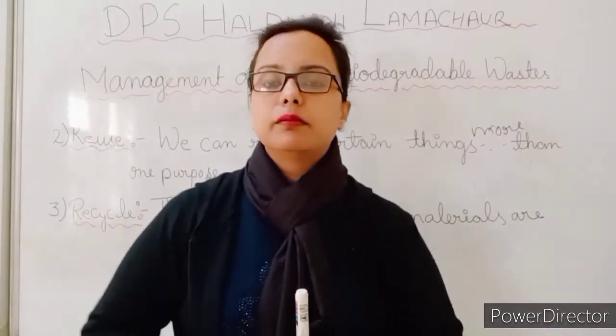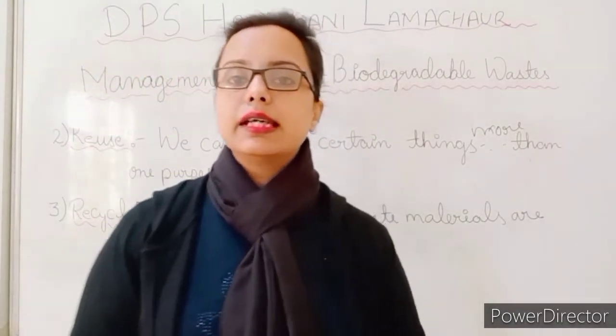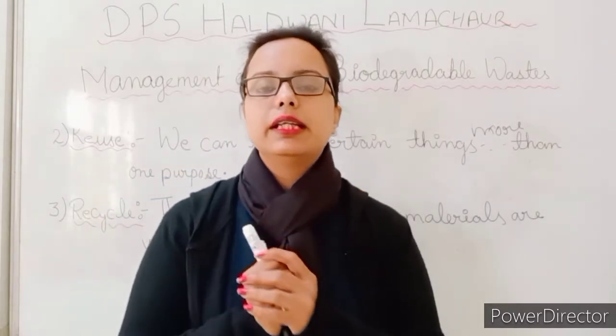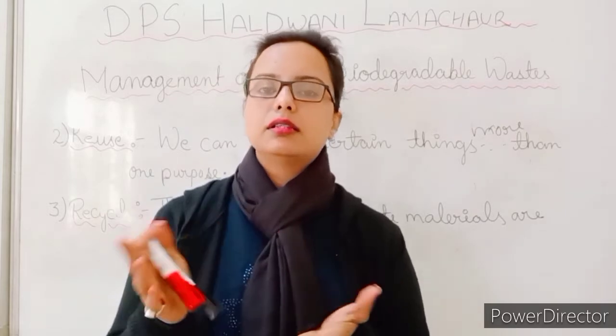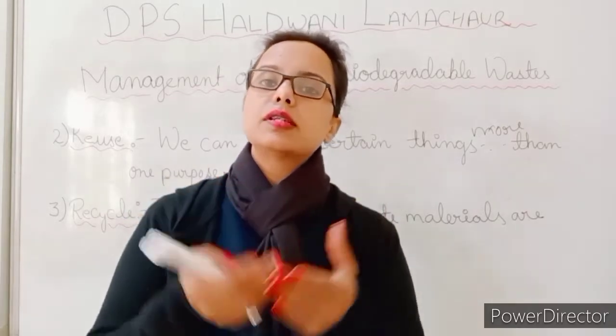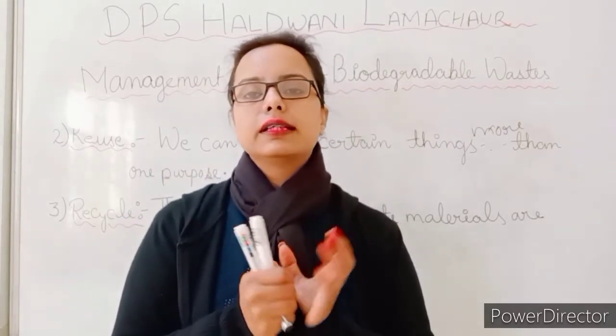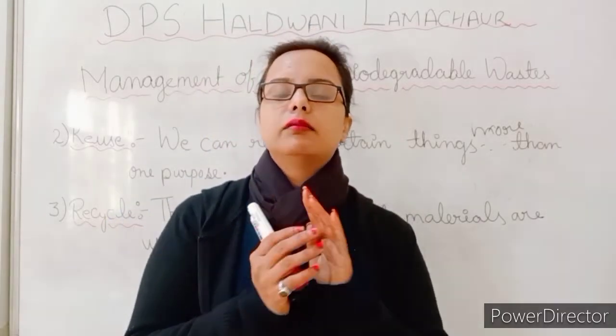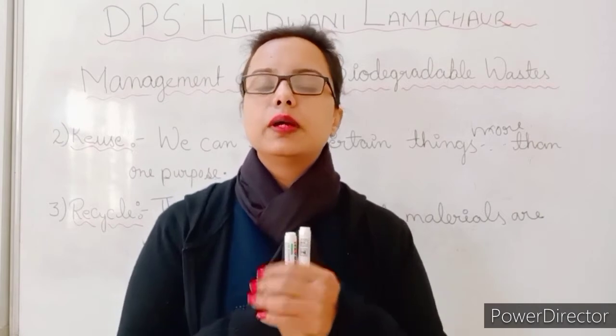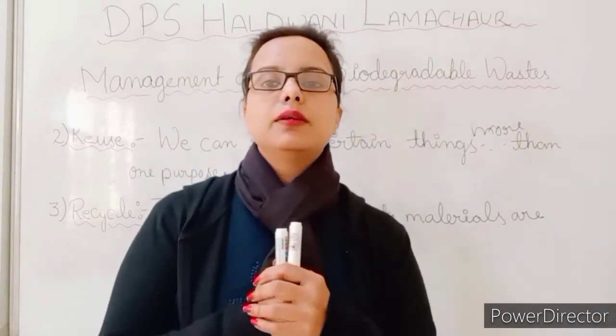If we have brought anything that came in a jar, in a plastic jar, we can reuse it for kitchen stuff. Okay, and we can fill utensils into it, and we can reuse it.